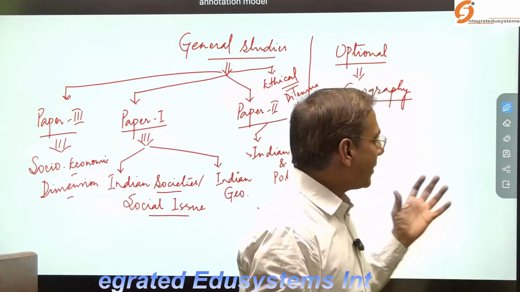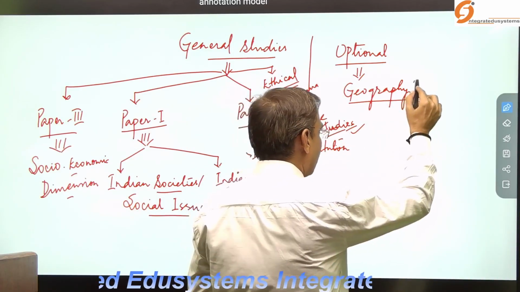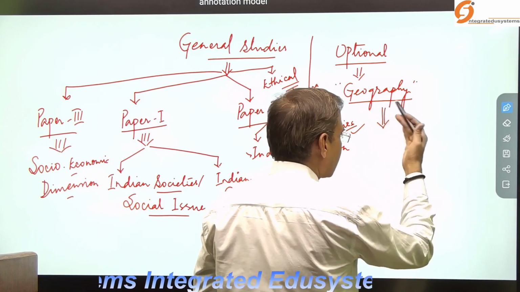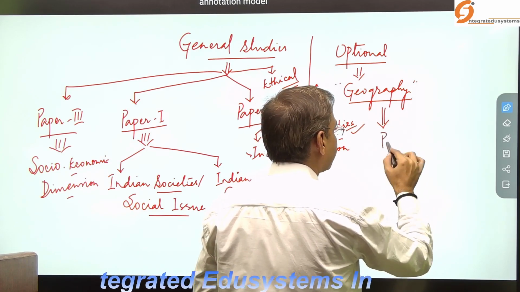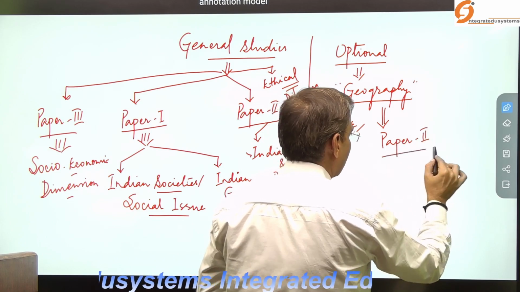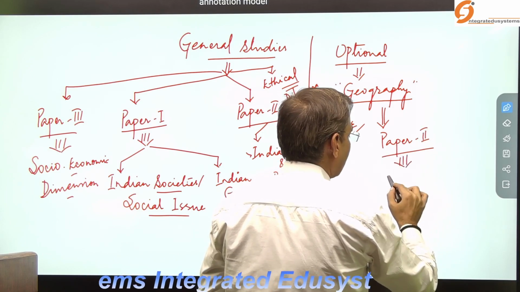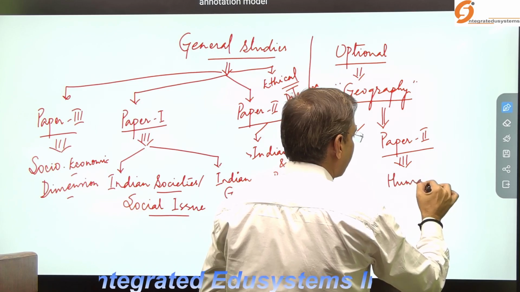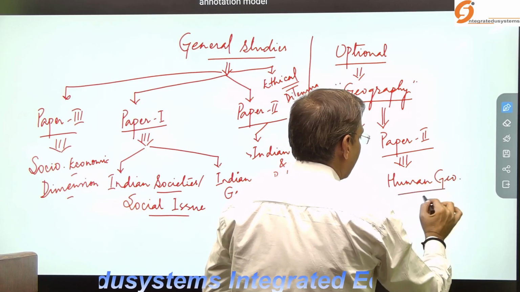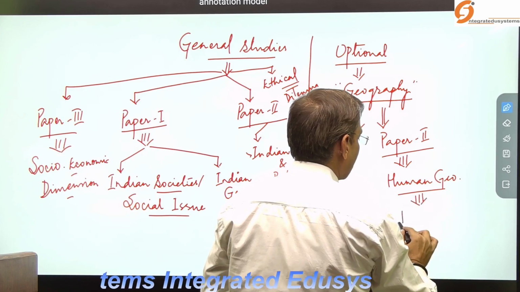Now, the geography optional: here it may be asked specifically in paper 2, basically in the human geography part of India, in the section of population.